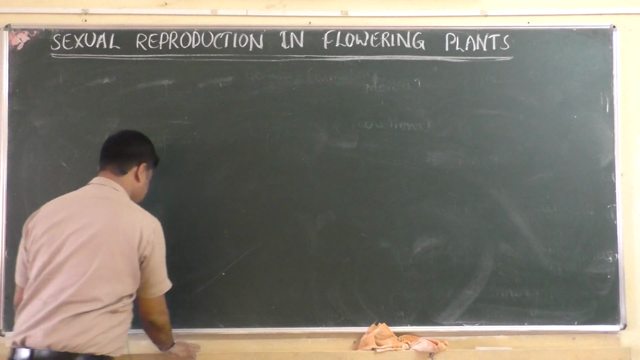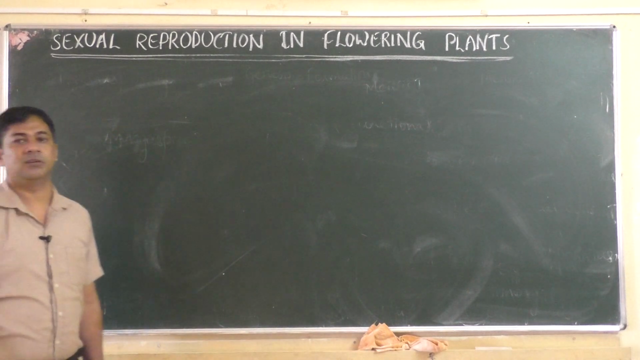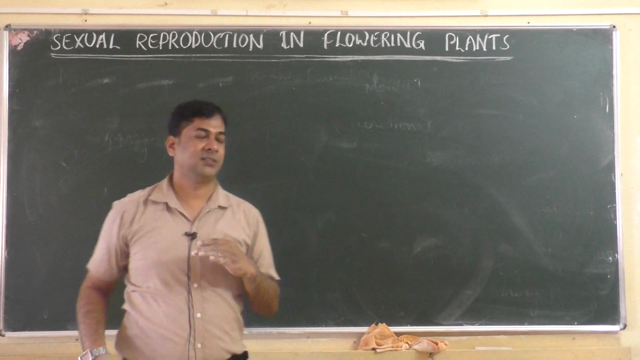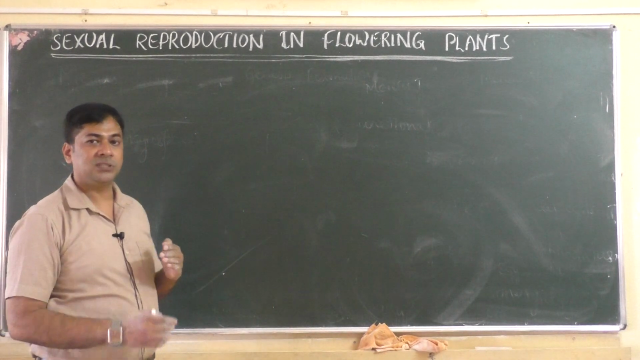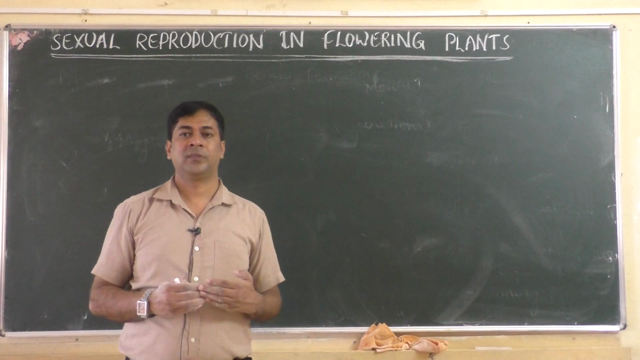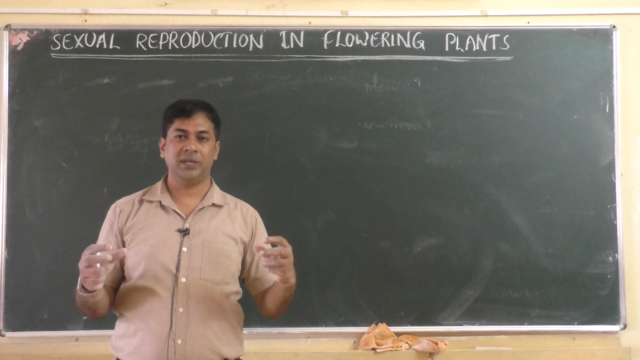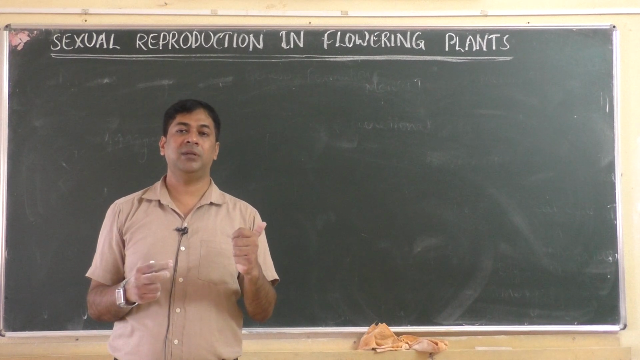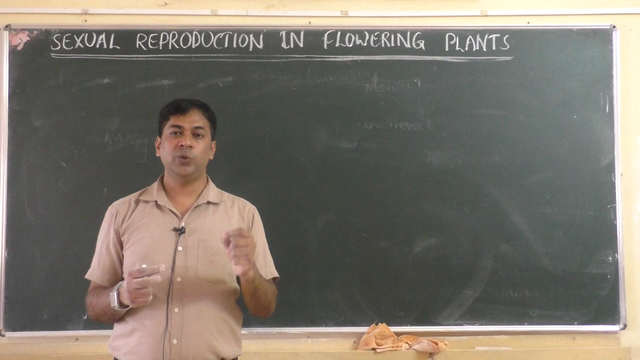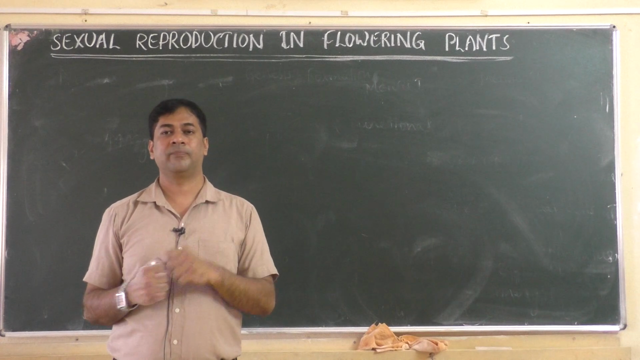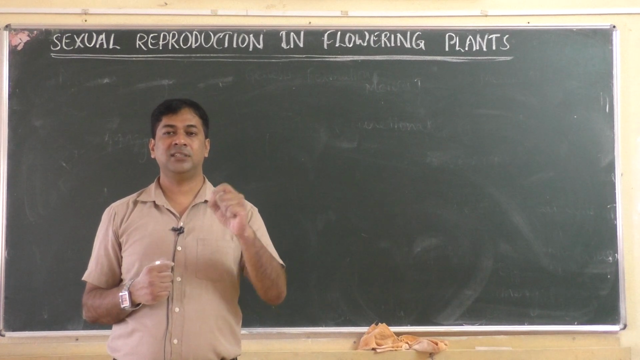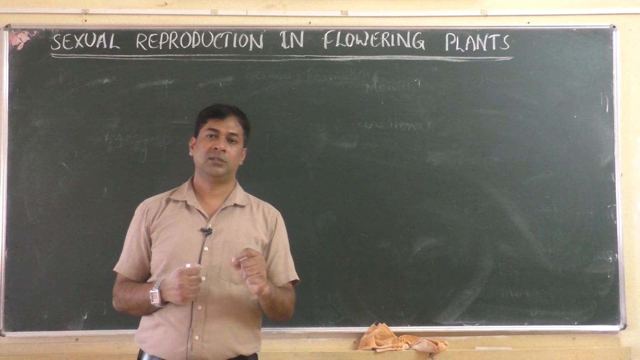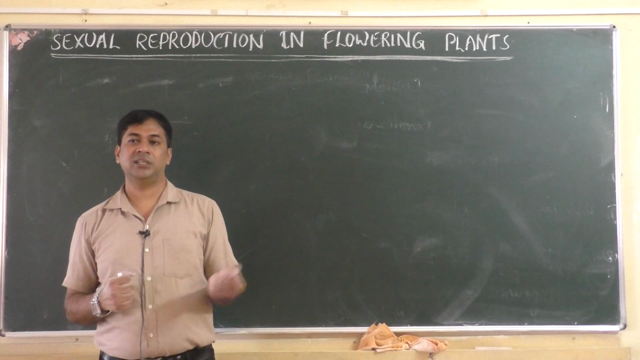If you remember, at the beginning of the chapter we learned that there are 3 events in sexual reproduction, meaning 3 stages. The first stage is what happens before fertilization. Fertilization means the union of male and female gametes. What is the male gamete? The male gamete in plants is 2 nuclei present in the pollen grain. What are those 2 nuclei? Vegetative nuclei and generative nuclei. Those 2 are gametes, present inside the pollen grain.